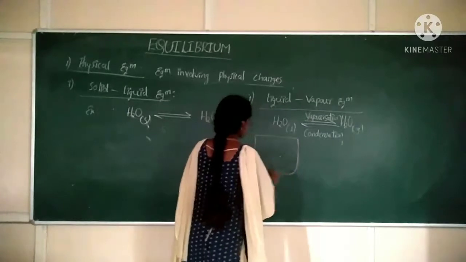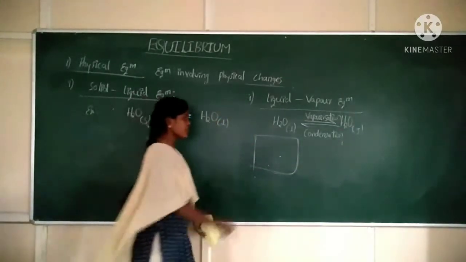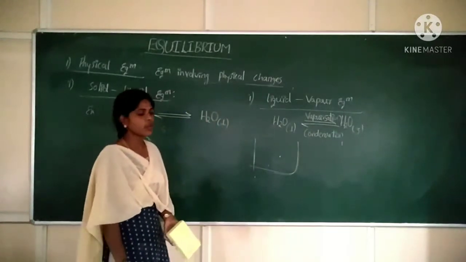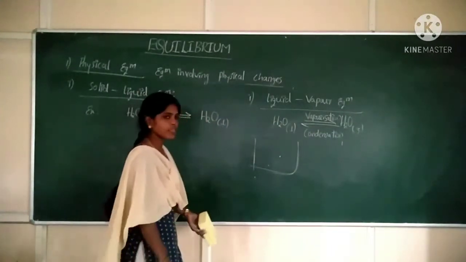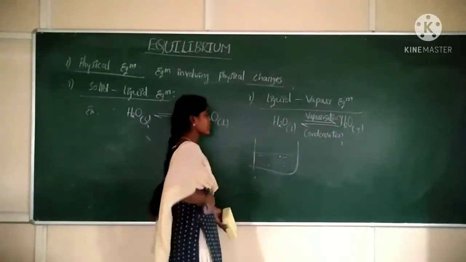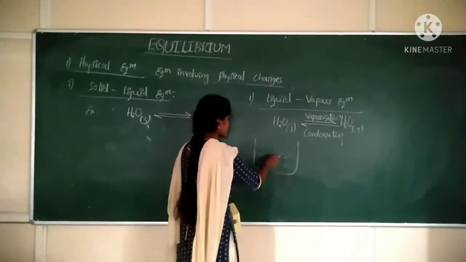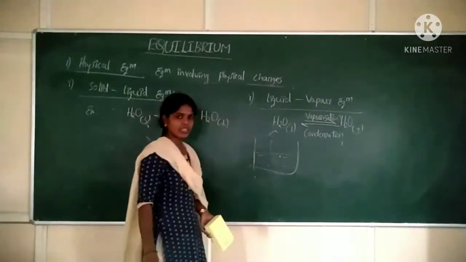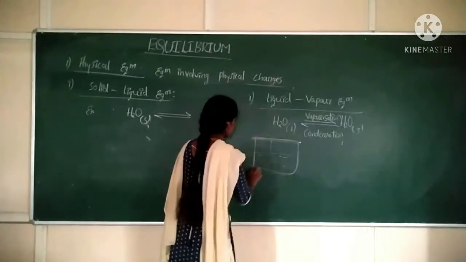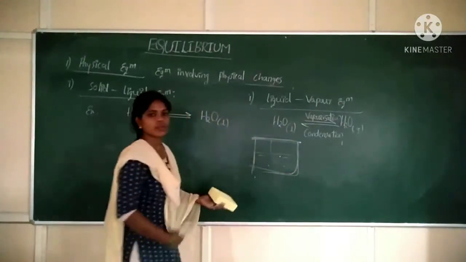Again, this experiment can be performed in a closed container only. Because if you take an open container, the liquid molecules present in the container will escape from the container. So the container must be a closed container.